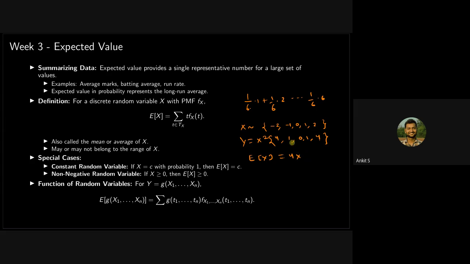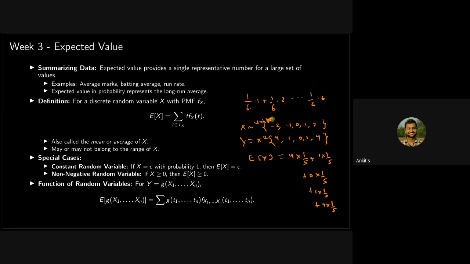What should I do? I can just take the probability of getting a -2. What is this? This is supposed to be uniform. So 1 by 5. Then 0 times 1 by 5, 1 times 1 by 5. Sir, how 1 by 5? I have considered x is uniform, right?